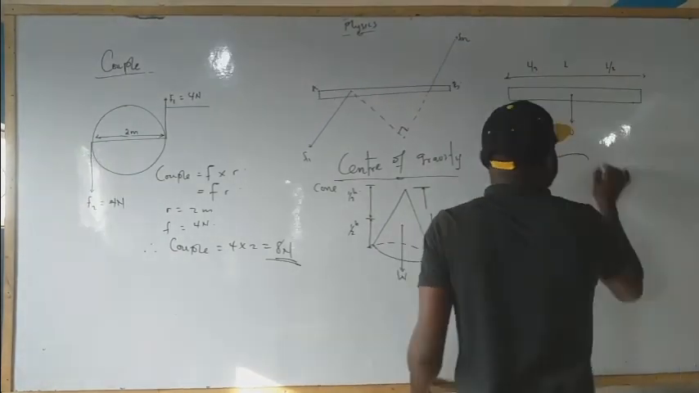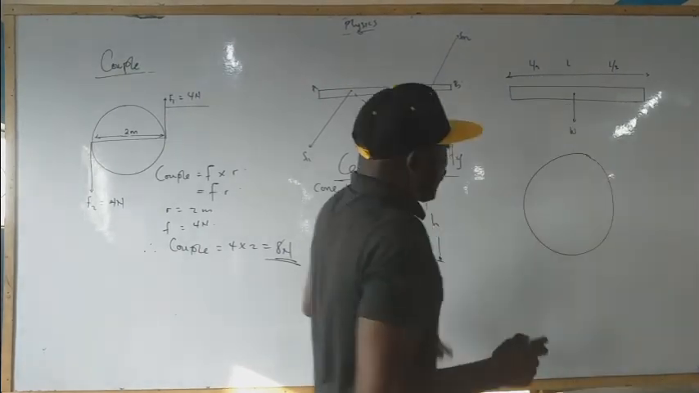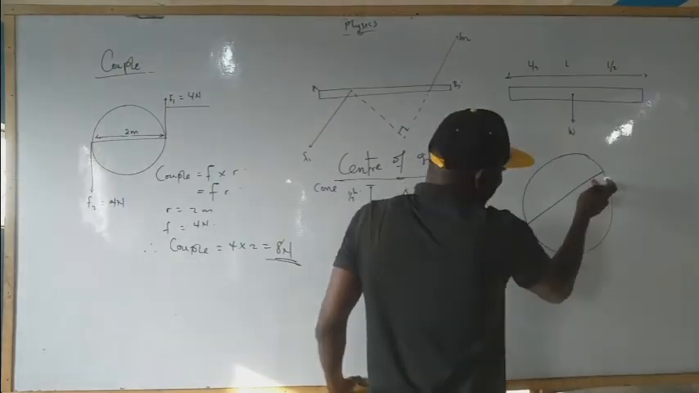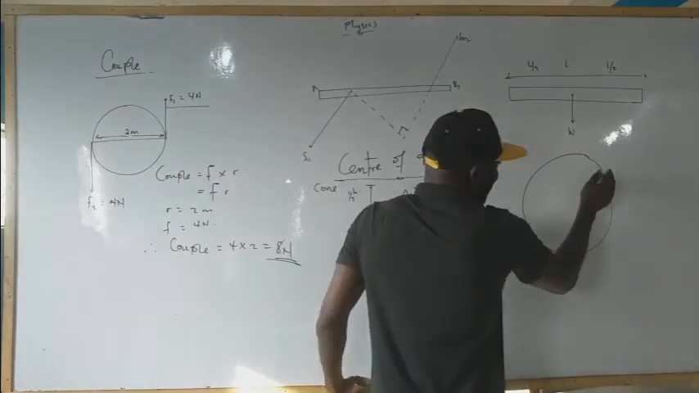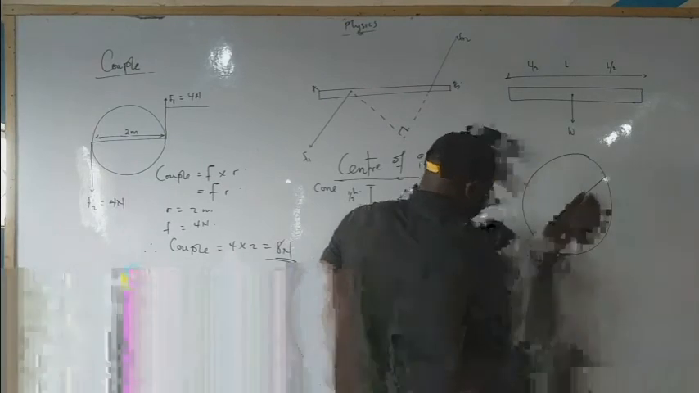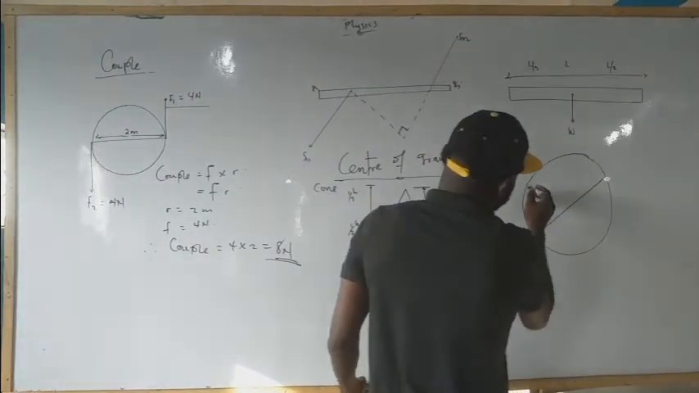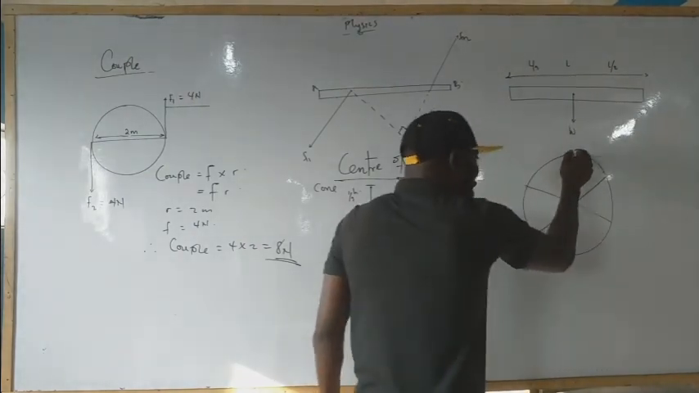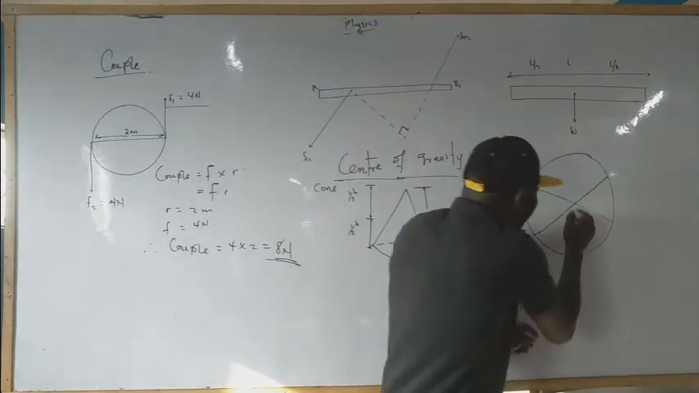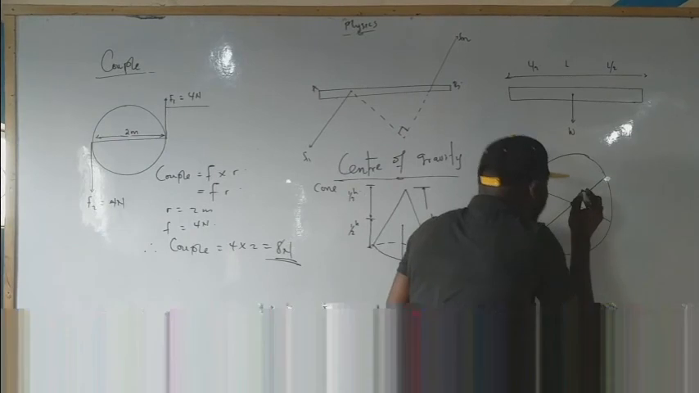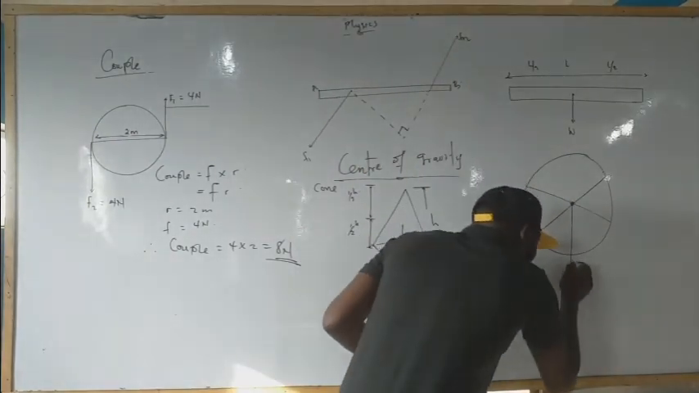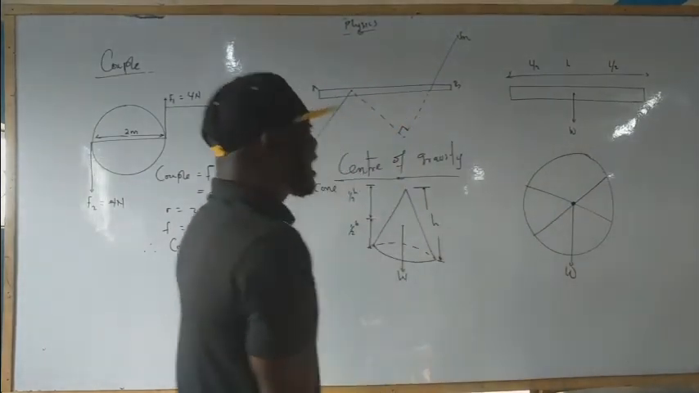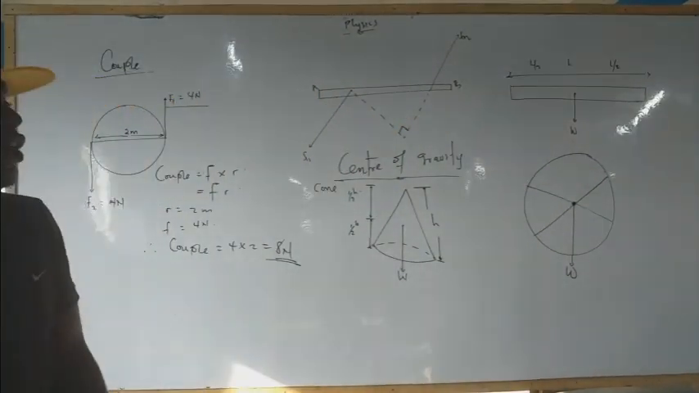We can also have a circle. We can locate the center by just drawing a line from this end. Draw a perpendicular line intersecting at this point, where the weight of the circle will be. That will be the center of gravity of that circle.